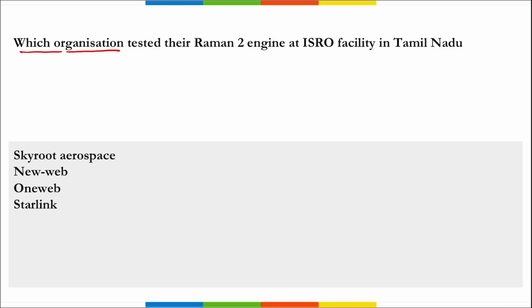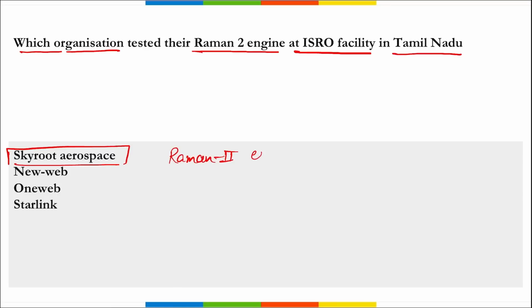Next, which organization tested their Raman 2 engine at the ISRO facility in Tamil Nadu? It is Skyroot Aerospace. Right? They have successfully tested the Raman 2 engine. Correct? This was tested at the ISRO facility in Tamil Nadu. Correct? The testing was enabled by InSpace, and InSpace is your Indian National Space Promotion and Authorization Center.